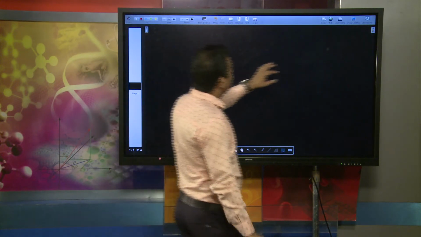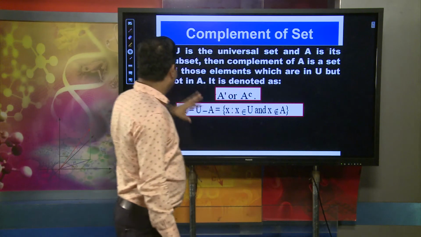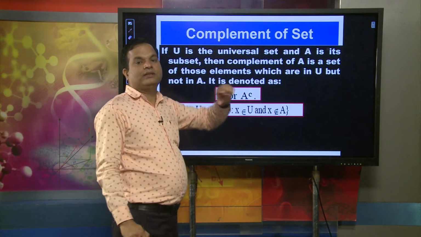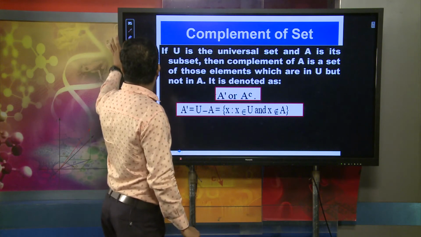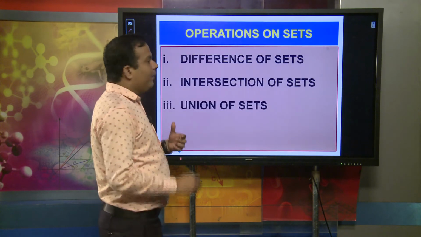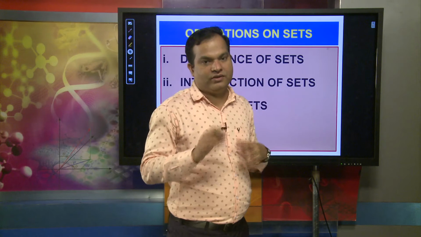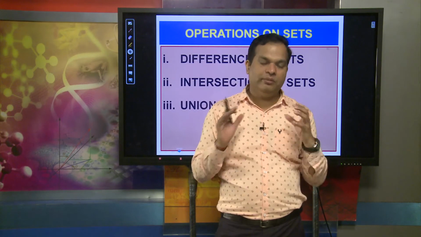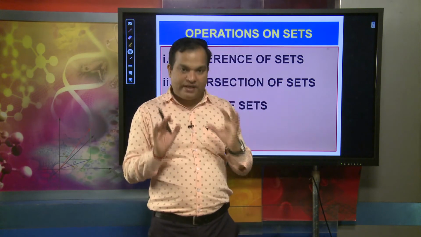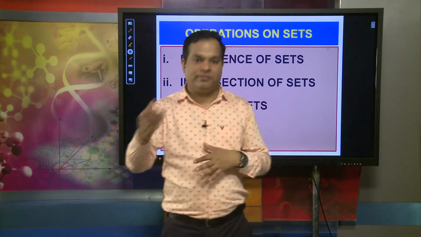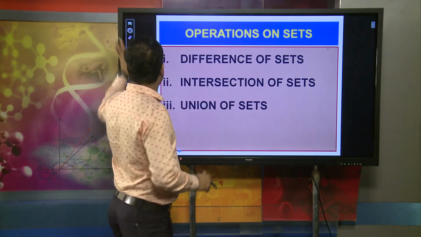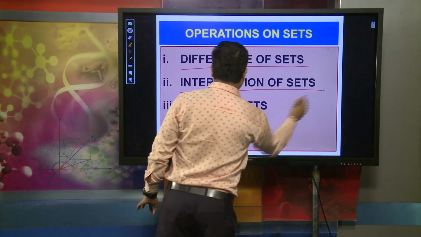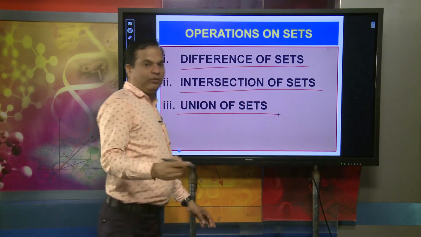And the important thing when talking about the complement of a set is that those elements which are present in the universal set but do not belong to the set itself are known as the complement of a set. Now we have to discuss three important operations on sets as well as subsets. These operations are very important: one is difference of sets, second is intersection of sets, third is union of sets. That part we will discuss right now.